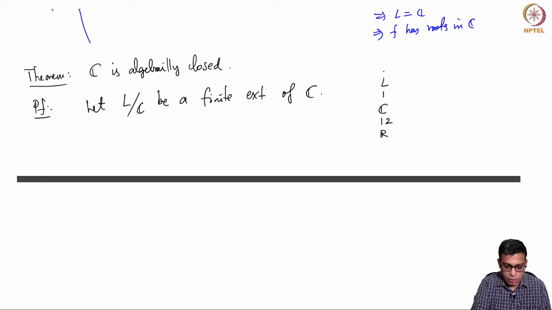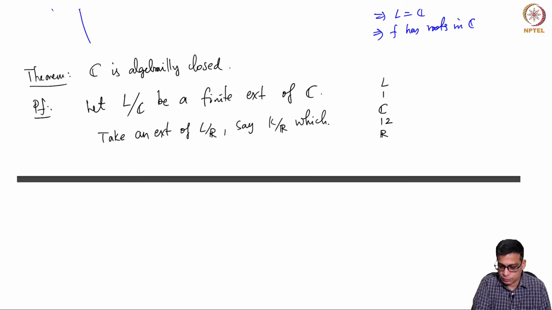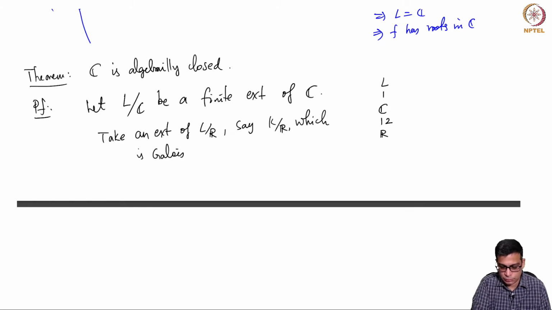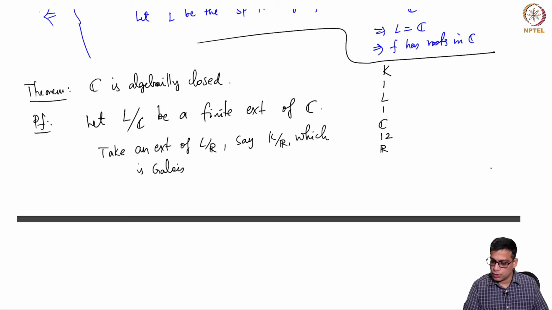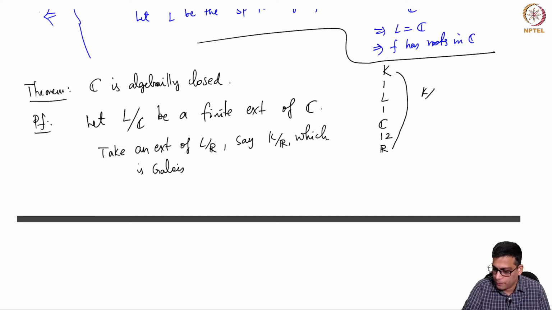Now take an extension of L over R, say K over R, which is Galois. So what I am really doing is extending this, so K is some arbitrary extension such that K over R is Galois, because I am going to use that. In particular, K over C will also be Galois, but I want to also assume that K over R is Galois. This we can do, right?